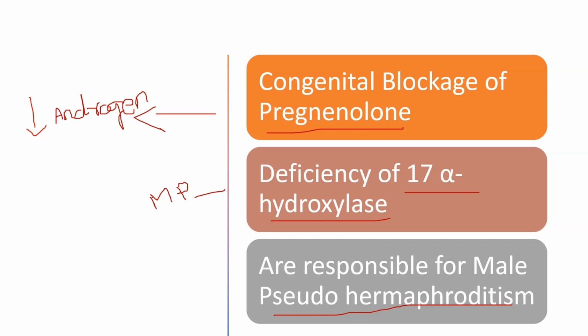These are all responsible for hormonal abnormalities in individuals. In both male and female, these hormonal abnormalities result in pseudohermaphroditism.